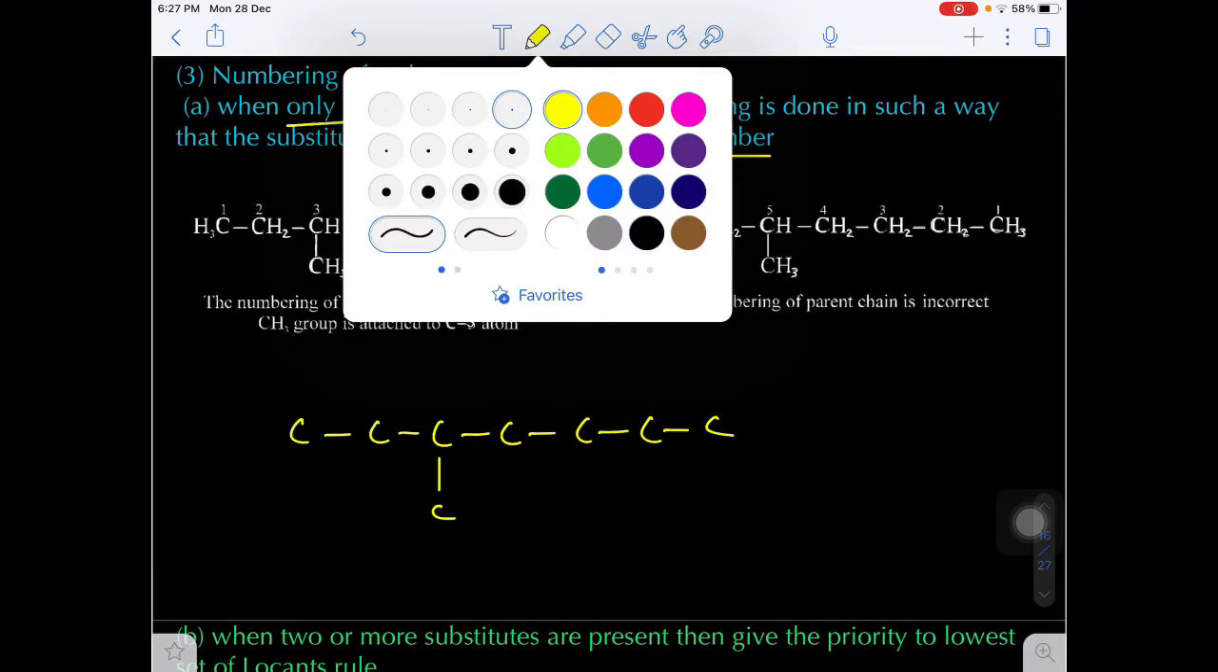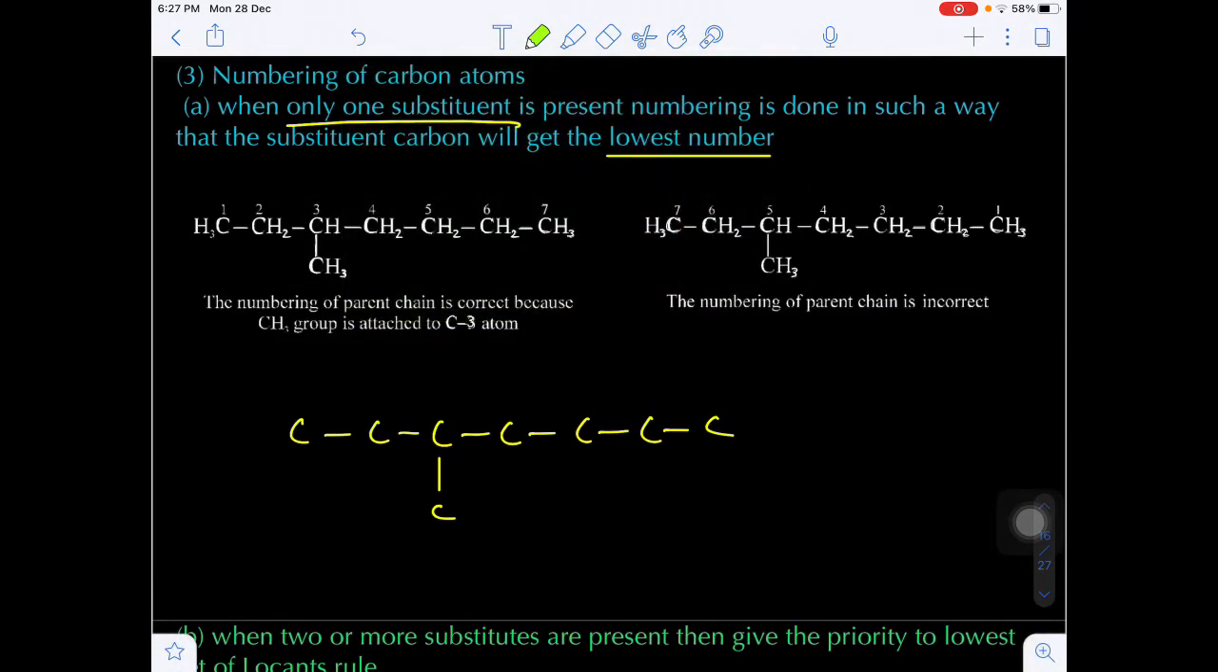What are the possibilities we can write for the numbering? From left to right or right to left? 1, 2, 3, 4, 5, 6, 7. The other possibility, right to left, 1, 2, 3, 4, 5, 6, 7. Now tell me which numbering will be correct. The substituent carbon will always get the lowest number.